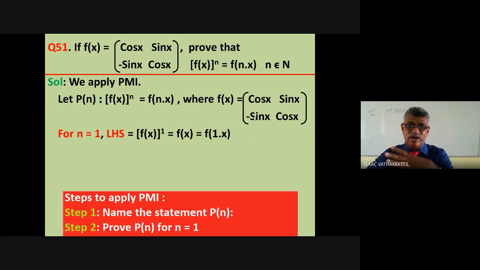No need to refer to what is f(x). It is f(x). That is the right side of P(1). Obviously, (f(x))^n is f(nx). It is true when n equal to 1, no matter whatever is f(x). Now what is next? Third step.